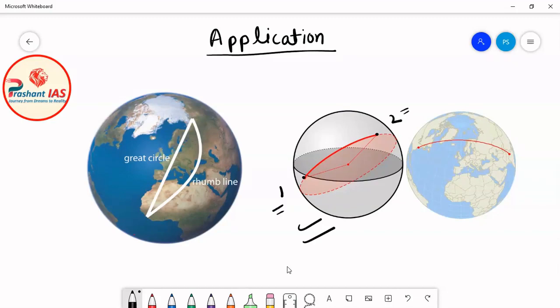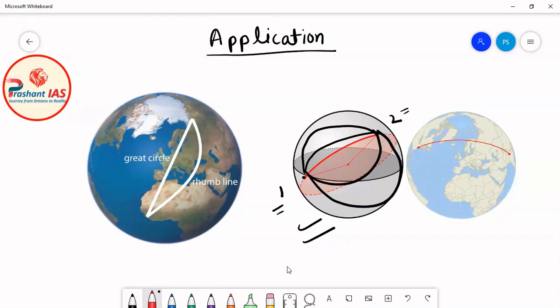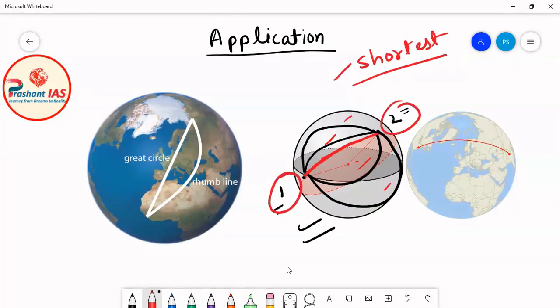Now you can go from place number 1 to place number 2 by any path. Okay, you can take this path, you can also go like this, you can also go like this. But just by seeing, which path can you say is shortest? So you can say that, sir, this red colored path is the shortest path, and all other paths are longer than this red colored path. Shortest path means the distance between place number 1 and place number 2 is shortest on this path. Okay, and I have just explained that this red colored circle is a great circle.